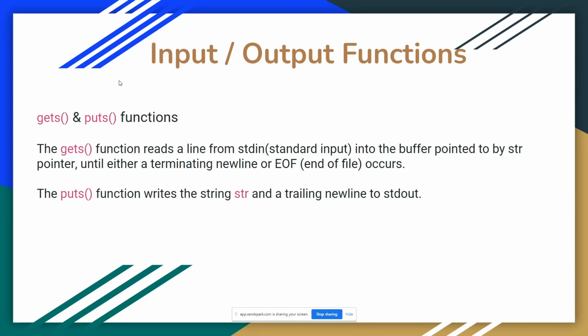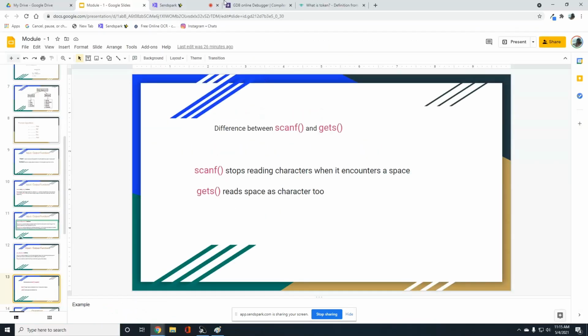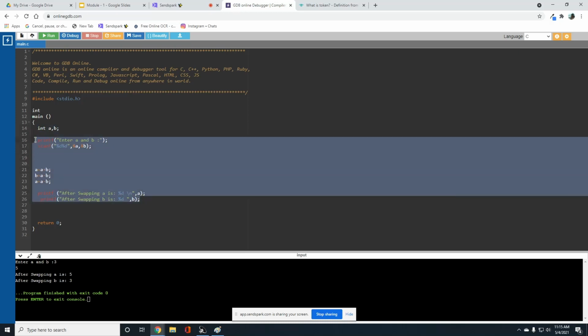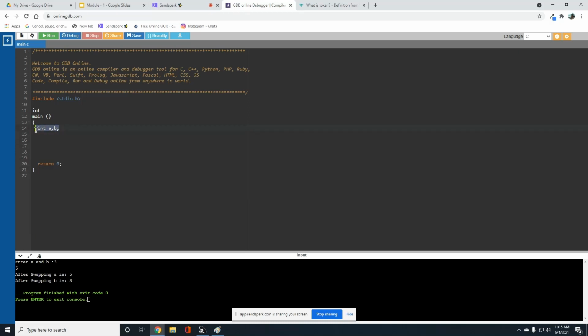So let me explain this. A simple program using getchar and putchar. Here I am declaring char a is equal to, within the single quotes, I am giving a, b, c.